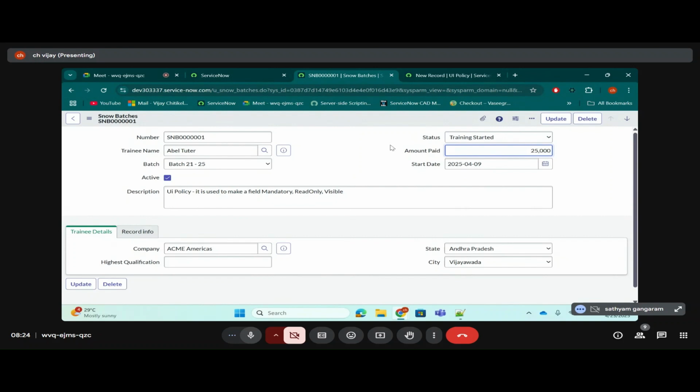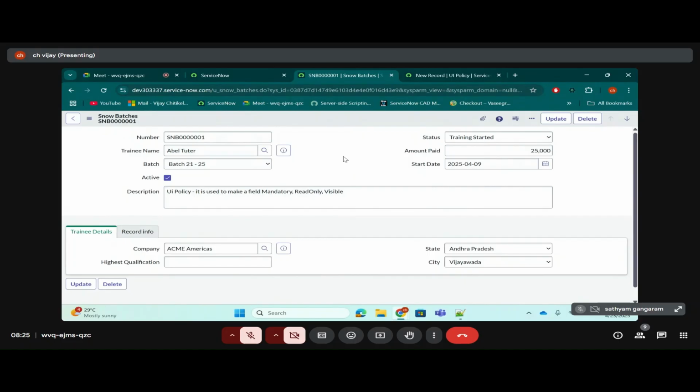Is there any condition here? There is no condition here. Before coming to the UI policy, I also told you what the scenario is. What are we trying to do? When training is completed, number should be read only, description should be mandatory, amount paid should be hidden. I taken that as an example to tell you what if there is a condition. After that, again I explain you what we need to do using UI policy. We just need to make this number read only, description mandatory, amount paid hidden.